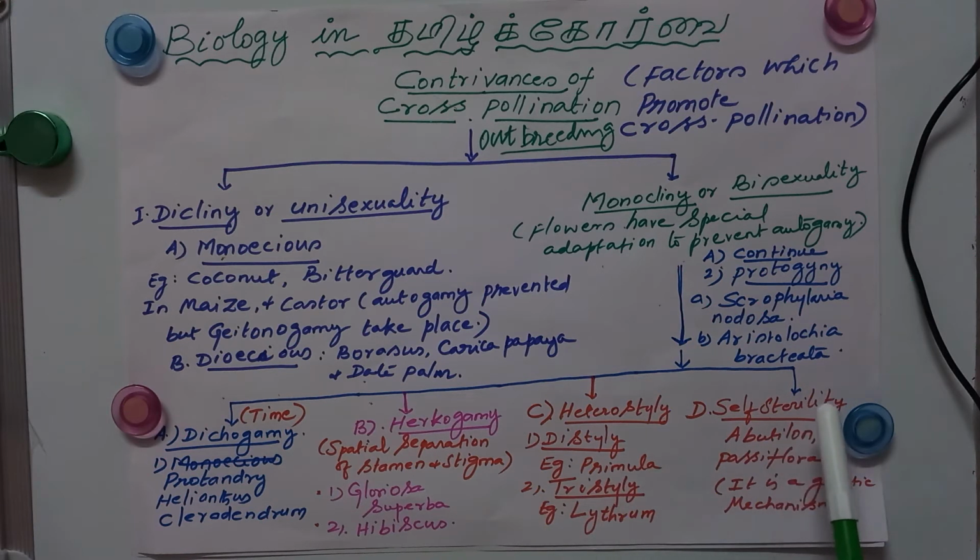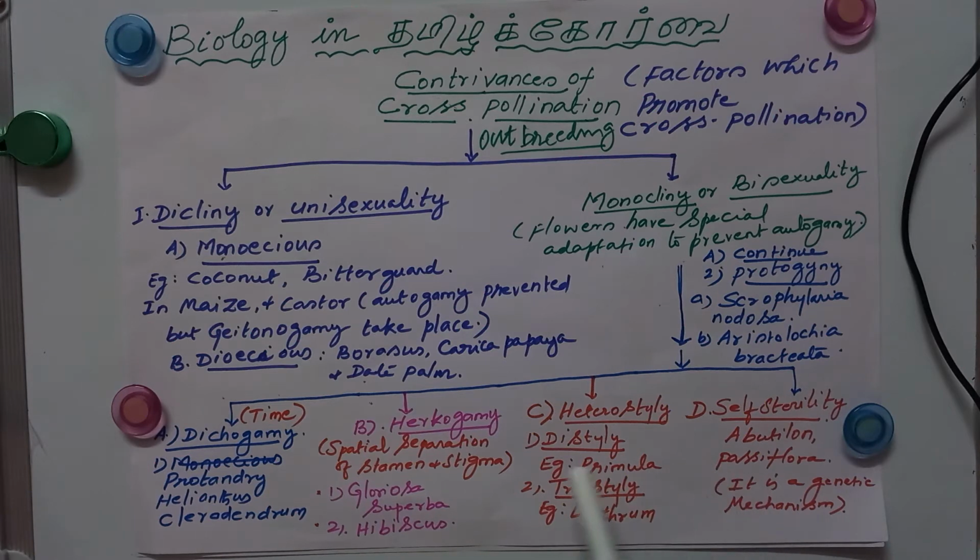The last one is self-sterility, otherwise called self-incompatibility. So it is a genetically controlled mechanism, where, for example in Abutilon and Passiflora, the pollen of a flower is incompatible on the stigma of the same flower. It means it cannot grow, it cannot fertilize. Okay, so then it is called self-sterility. The pollen of one flower is sterile on the stigma of the same flower. Then it is called self-sterility.